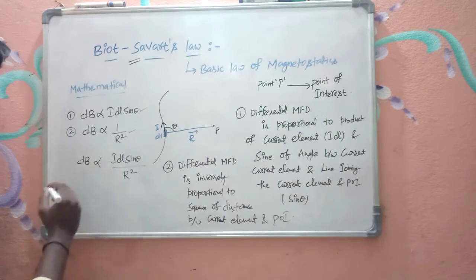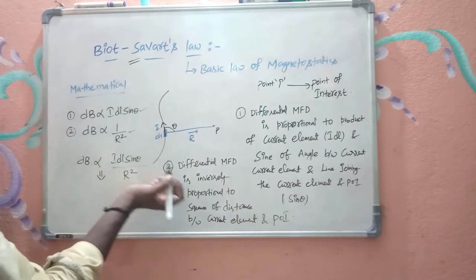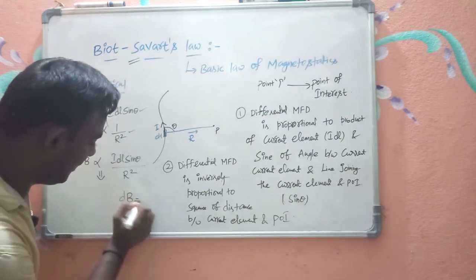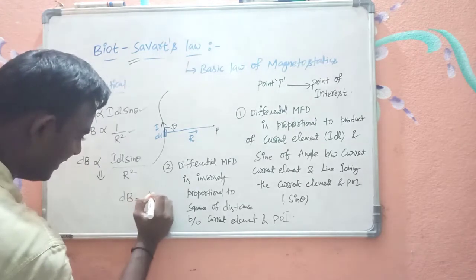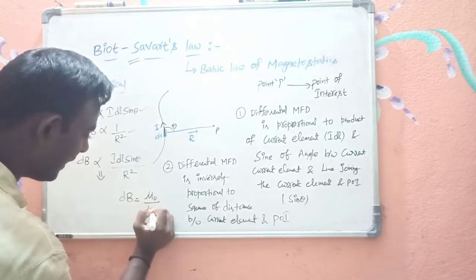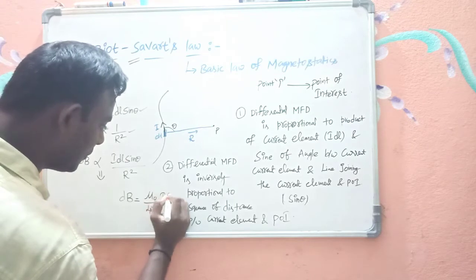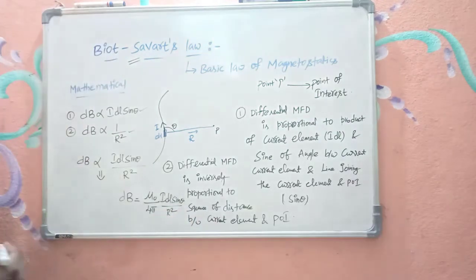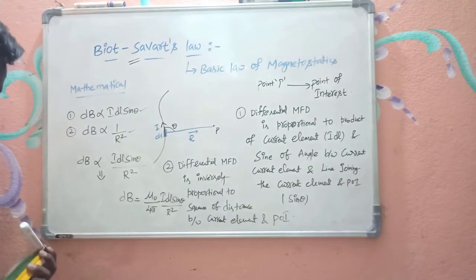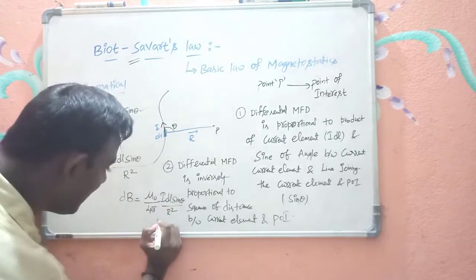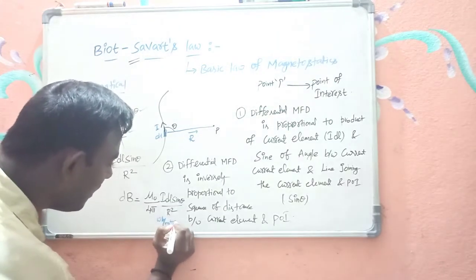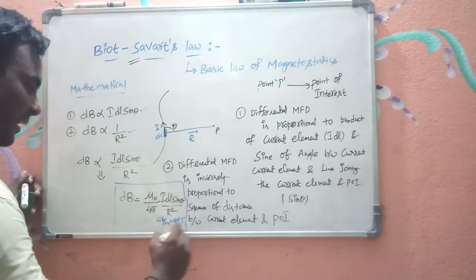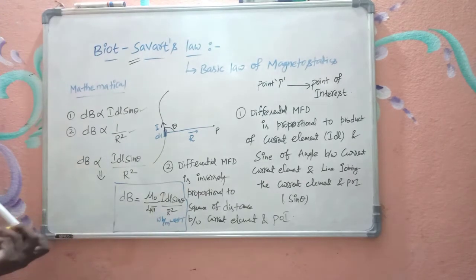Is it right? Now, in order to remove this proportionality, I want to introduce a proportional constant. So dB is equal to, that proportional constant is mu naught by 4 pi, right? So mu naught by 4 pi IDL sine theta by r square. The unit of magnetic flux density is Weber per meter square, we know this already, or another unit is Tesla. So this is the mathematical statement related to Biot Savart's law.